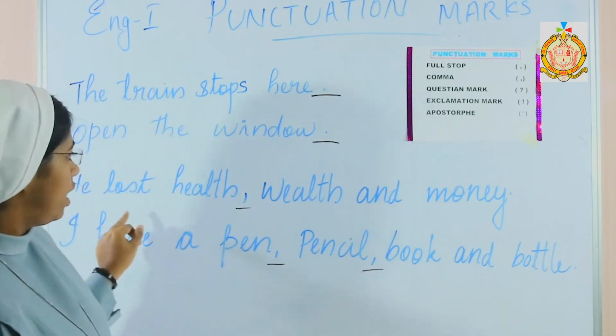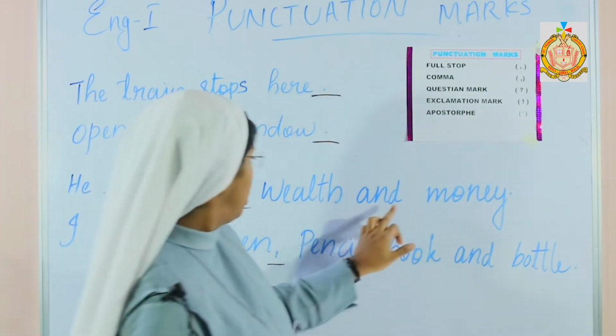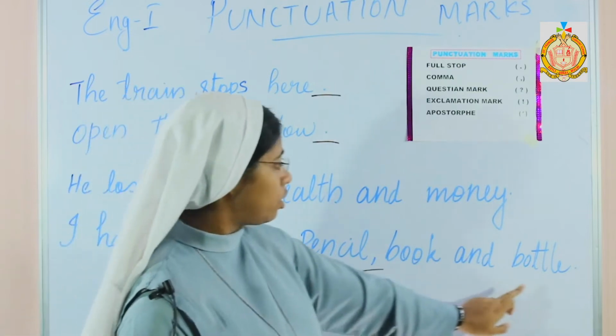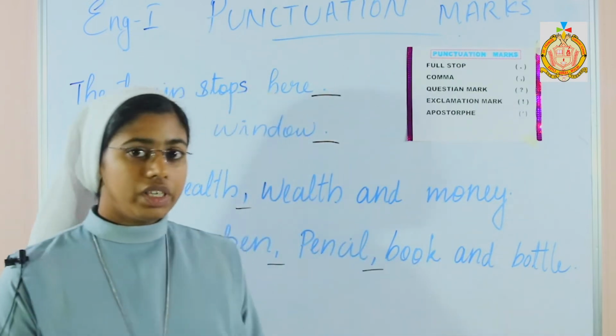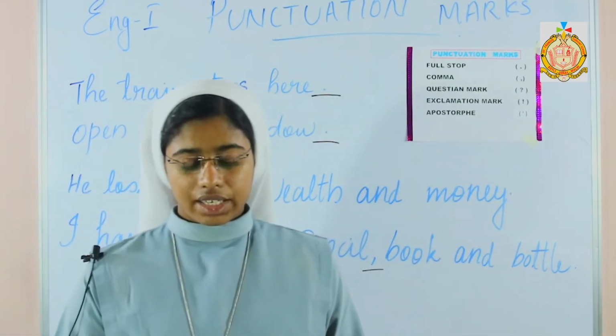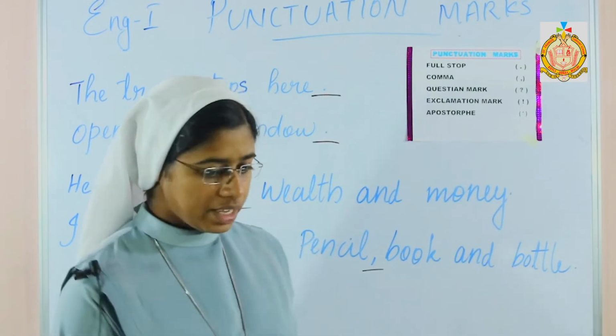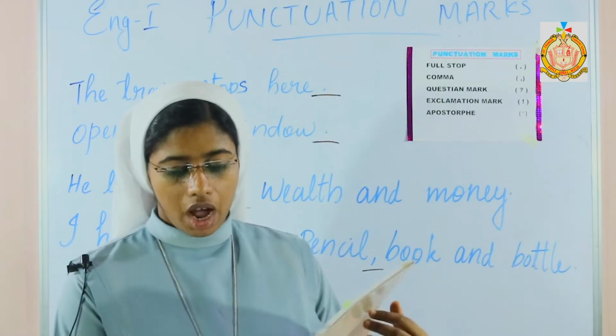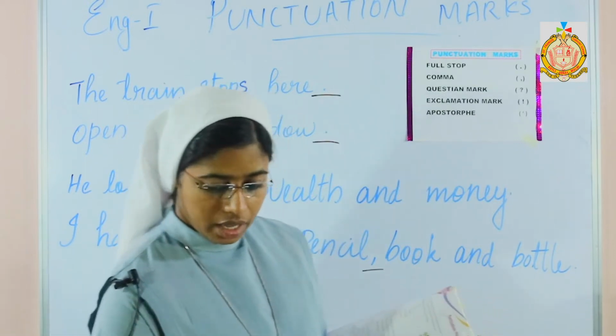And let's also see after this sentence the full stop. After this sentence also the full stop. Full stop is used for all the sentences that end with a full stop. Then next comes question mark. Question mark is used after a direct question.